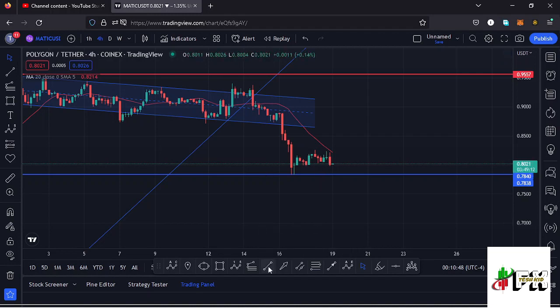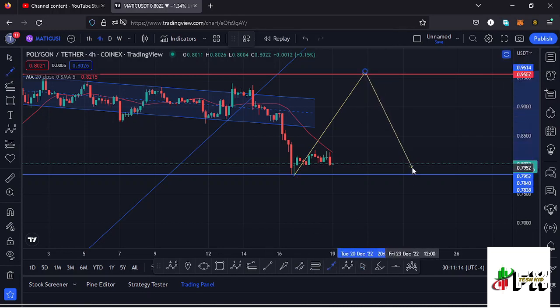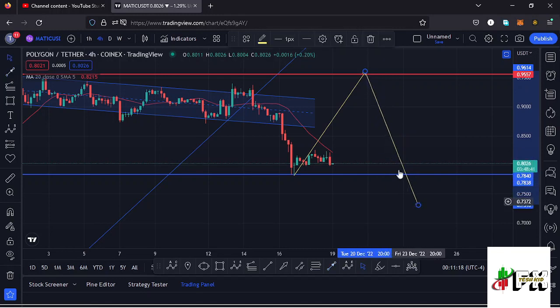There are chances that now that we have support at the $0.78 mark, we might continue pushing even higher, manage to break above the 20-day MA, continue pushing higher, and get back to around the $0.95 mark, which is a key area of resistance. And at that point, we can either manage to break above it or get rejected. And once we see a rejection, then I'll be expecting another sell-off over here, maybe lose now the $0.78 mark, which is a key area of support, and continue pushing even lower.